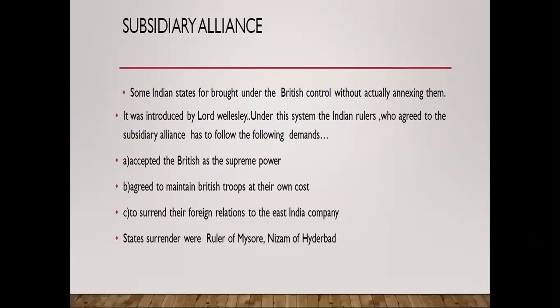Subsidiary alliances. Some Indian states were brought under British control without actually annexing them. It was introduced by Lord Wellesley. Under this system, the Indian rulers who agreed to subsidiary alliances had to accept the British as the supreme power, agree to maintain British troops at their own cost, and surrender their foreign relations to the East India Company. Two states that surrendered were the rulers of Mysore and the Nizam of Hyderabad.